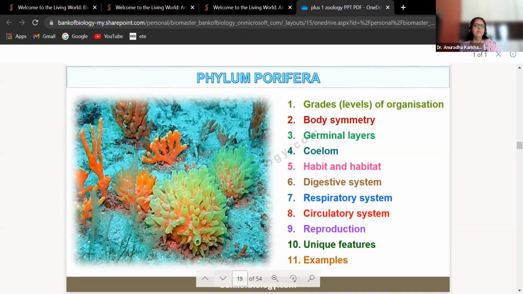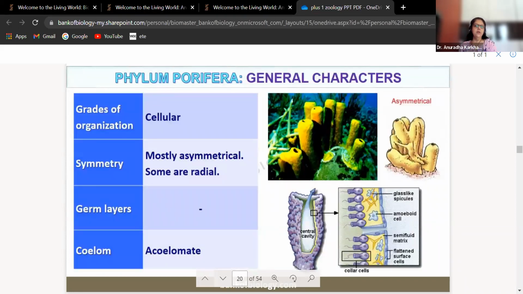All these make up your complete phylum Porifera. General characters, grades of organization: cellular means only cell aggregates. Symmetry, mostly asymmetrical, some could be radial. Germ layers, absent. They are simple cell aggregates. Coelom, absent, so they are called acoelomates.